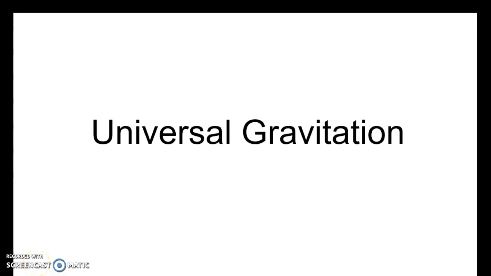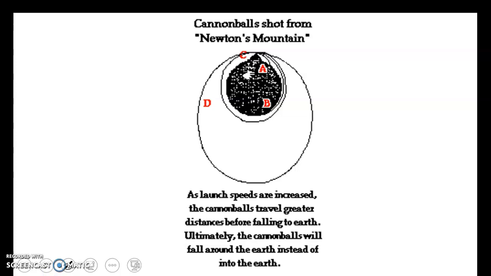All right, today we're going to look at universal gravitation, talk about an equation and what it all means. Let me get my pen going here. All right, now we're in business. So the idea of universal gravitation came from Newton's mountain idea.